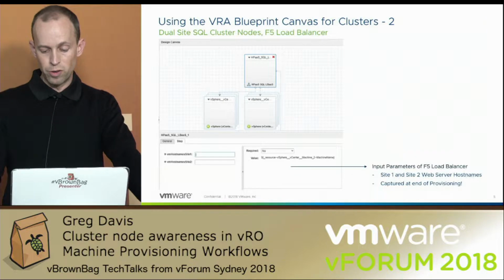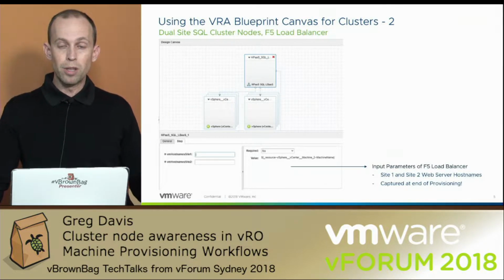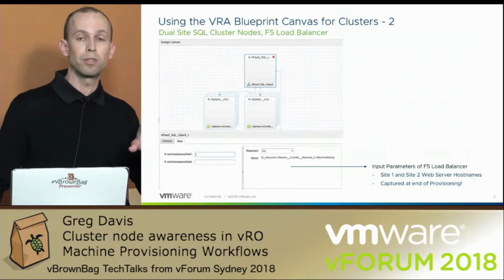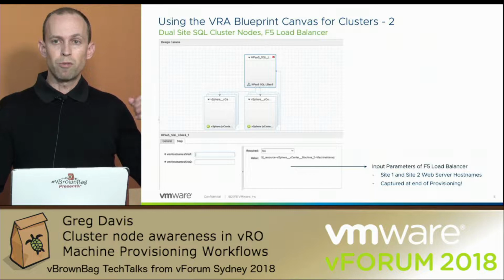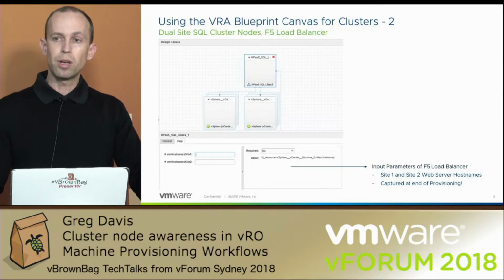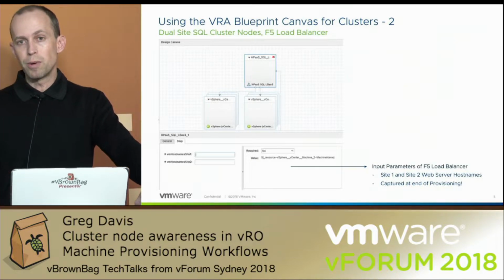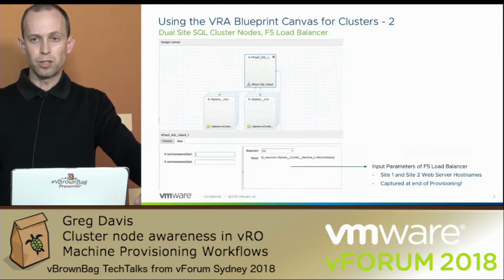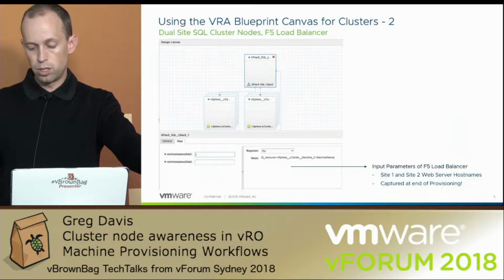And what's also important, as I made a point at the bottom there, is that this is actually capturing the host names of the two web servers at the end of provisioning. So I've got a custom workflow that generates a customized host name during machine building, and these properties have been updated dynamically and are now getting passed into the load balancer with the customized host name that my customer wants to use.